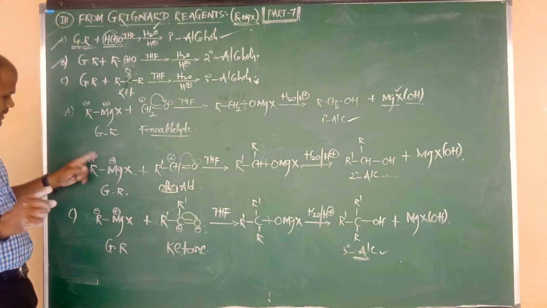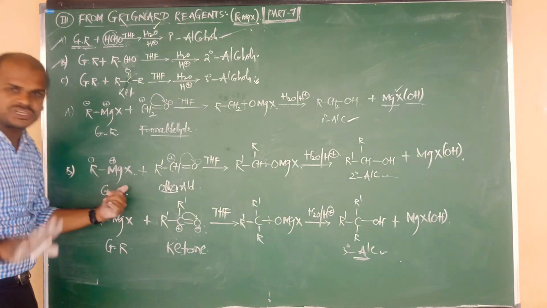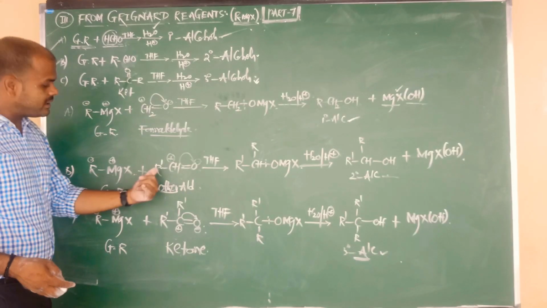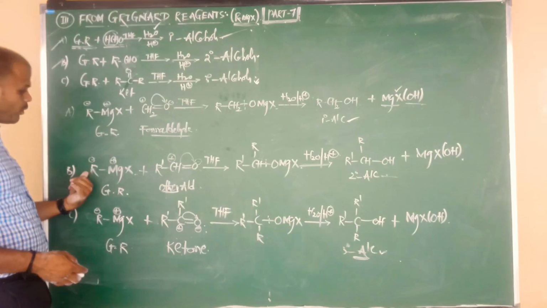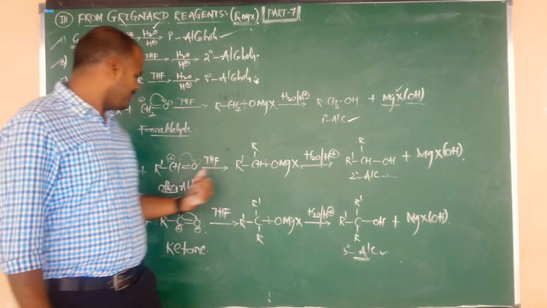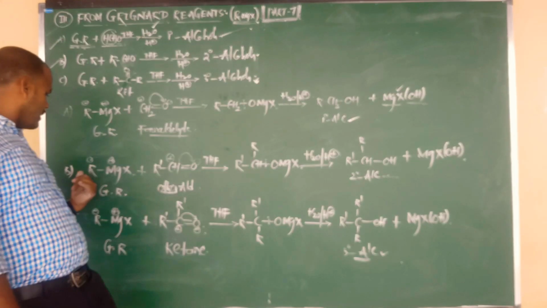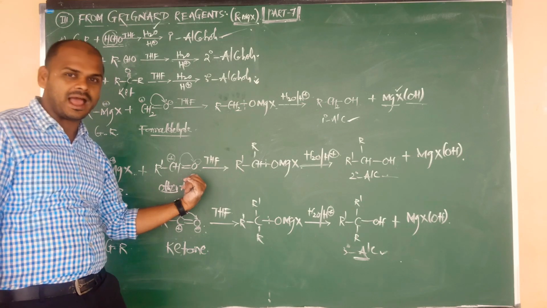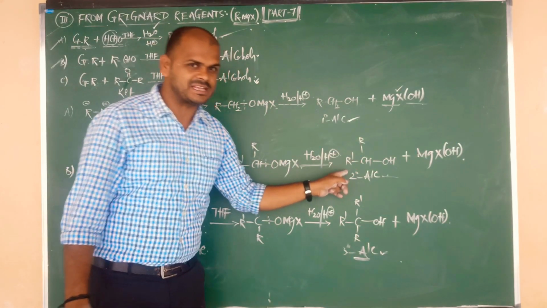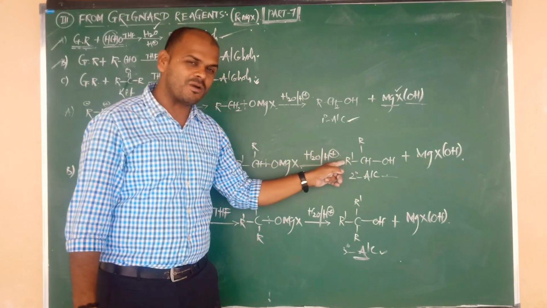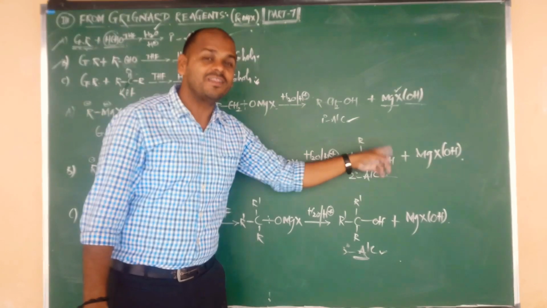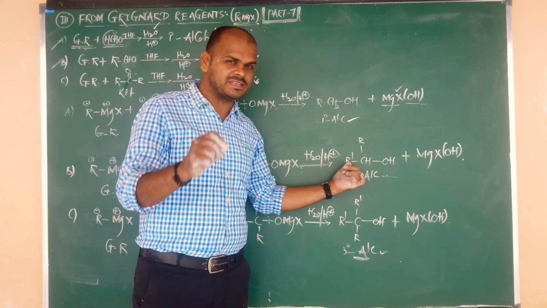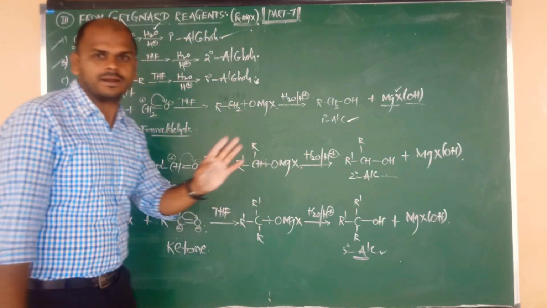Second example. CH3MgBr, methyl magnesium bromide, reacts with, here also R replaced by CH3. Both the R replaced by CH3 means this is acetaldehyde, CH3-CHO. This is nothing but acetaldehyde. Again both are replaced by CH3: CH3-CH, again bonded to CH3, bonded to OH. This is nothing but isopropyl alcohol. Both the R replaced by CH3, isopropyl alcohol, a secondary alcohol.